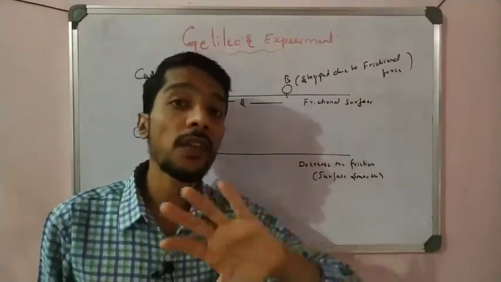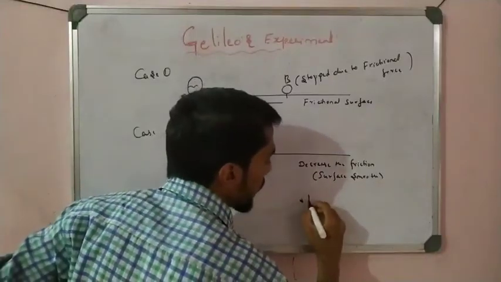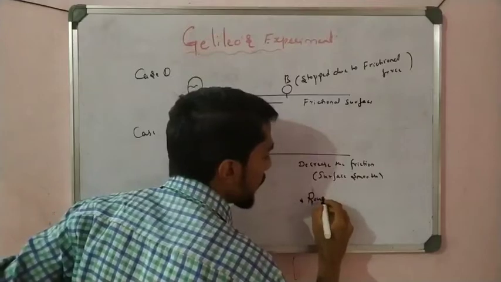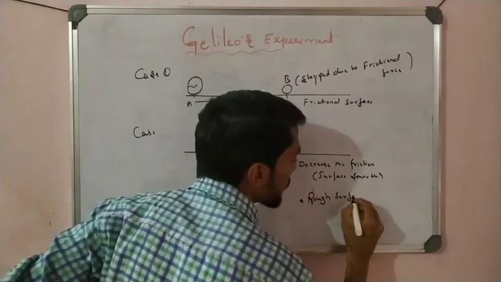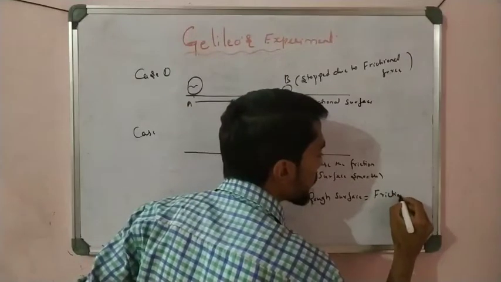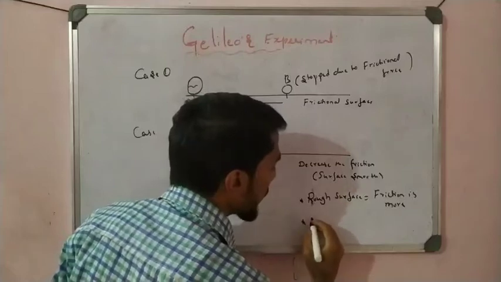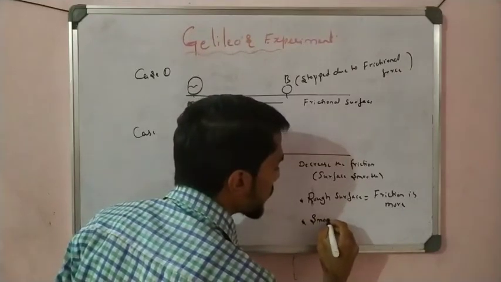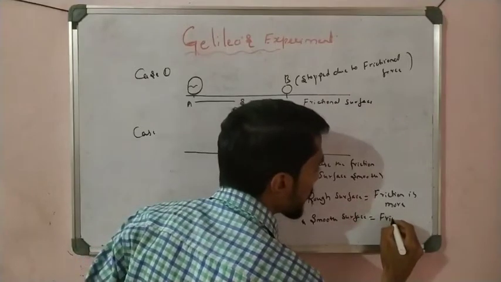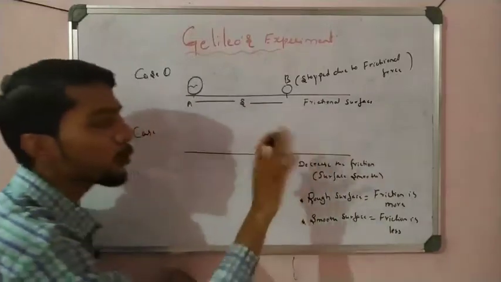If the surface is rough, the friction is more. See here, a very important pointer: for a rough surface, friction is more, and for a smooth surface, friction is less.